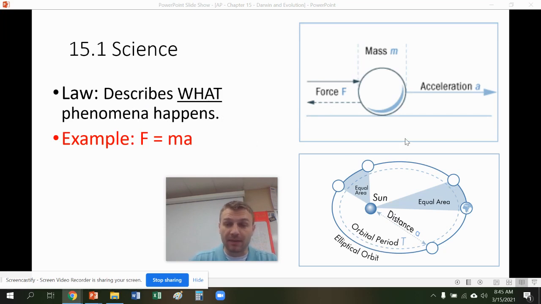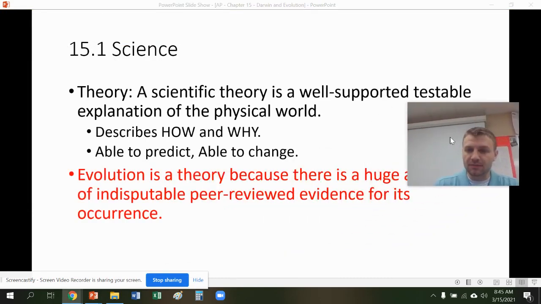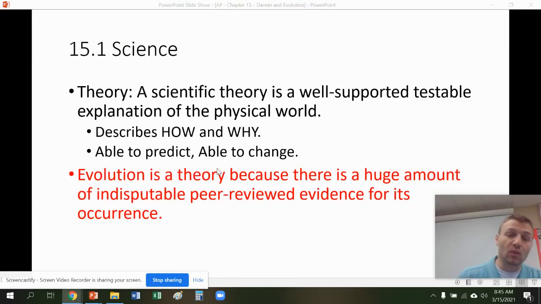Like F equals ma, force equals mass times acceleration. A lot of times these laws are going to be more mathematical in nature. They differ from a theory because theories describe how and why things happen. So these are different than a law because they're explaining how something happens, and you can actually use these to be able to predict things.